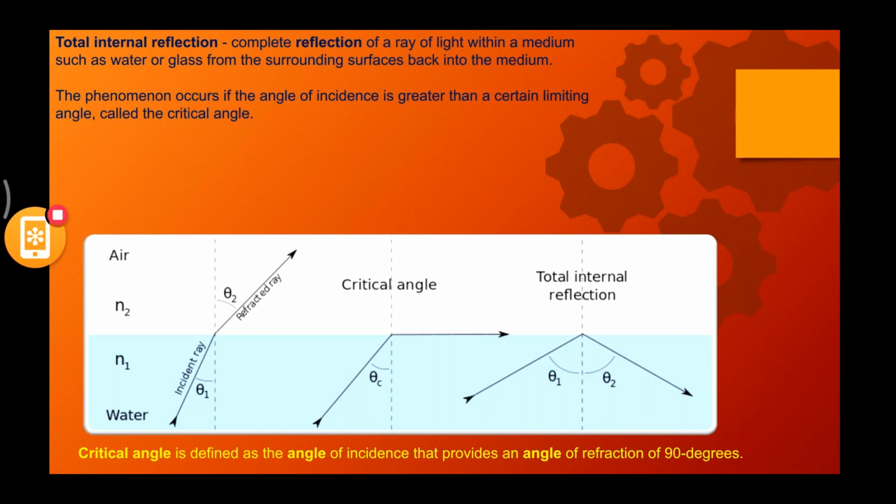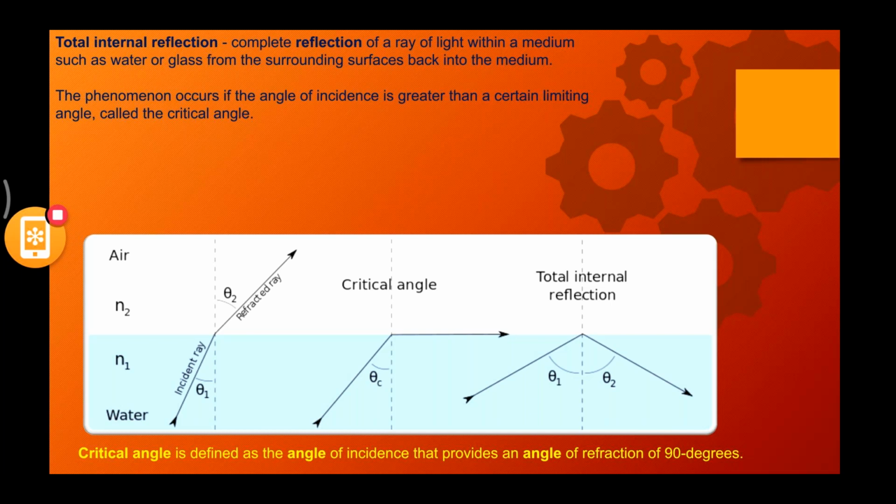Okay. Now, what is total internal reflection? You can see theta1 is equal to theta2, right? You can actually see theta1 and theta2. That is nothing but total internal reflection. Okay. So complete reflection of the ray of light within a medium such as water or glass from the surrounding surface back into the medium.